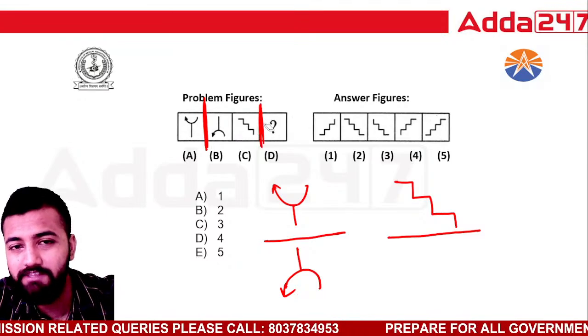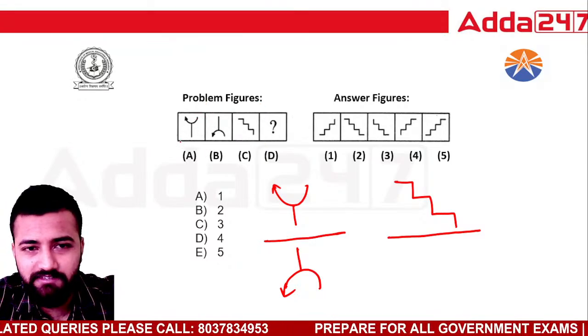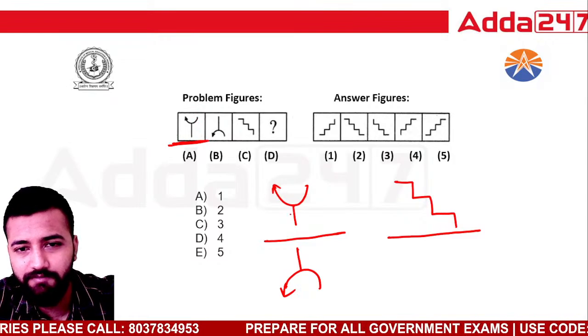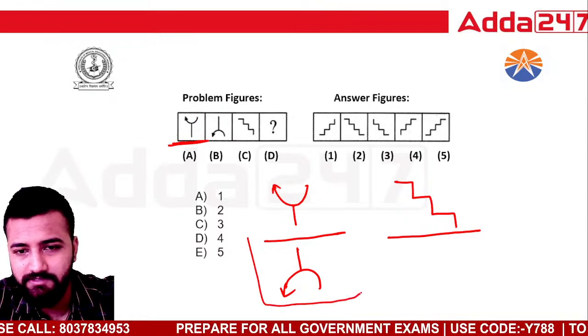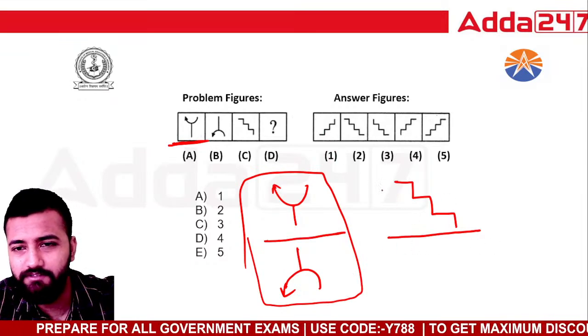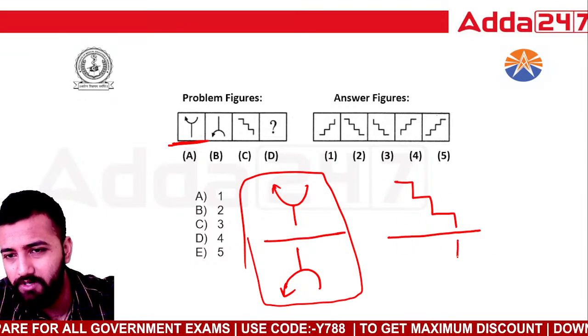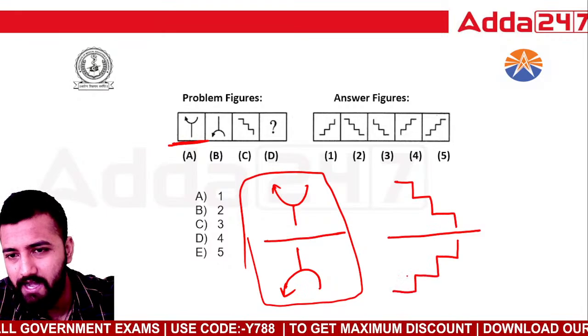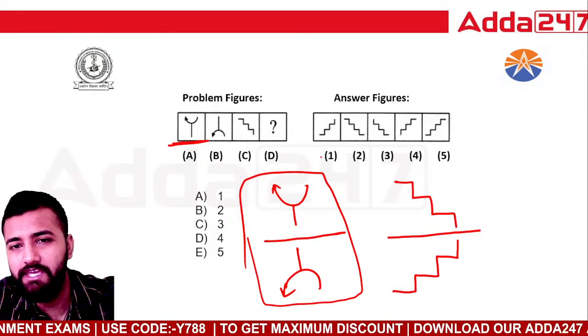You have to look where the mirror has been kept. If you see this, the mirror is kept at the bottom. That's why the reflection has become like this, right? So similarly, you'll put the mirror at the bottom of this figure. So this will look how? How will it look? It will look like this. Option number 8 is the answer.